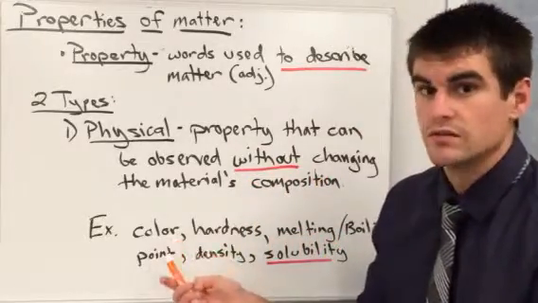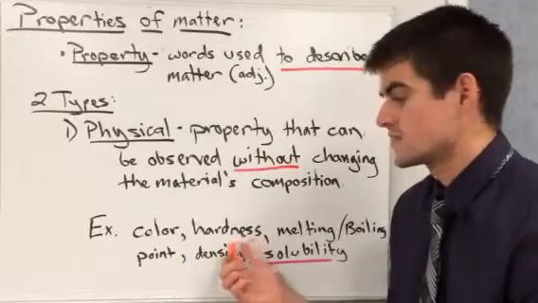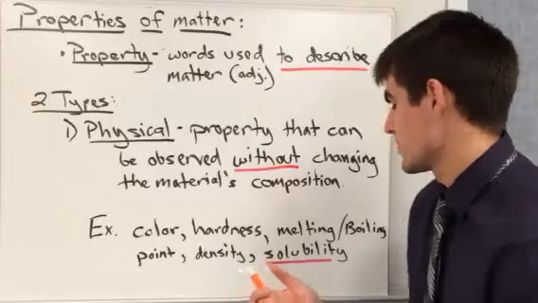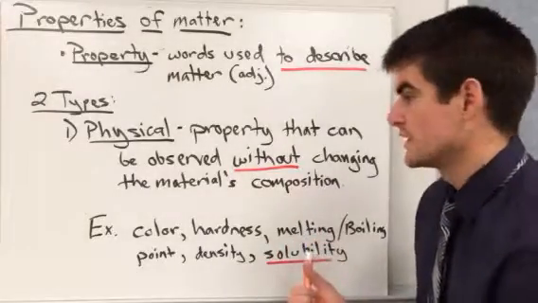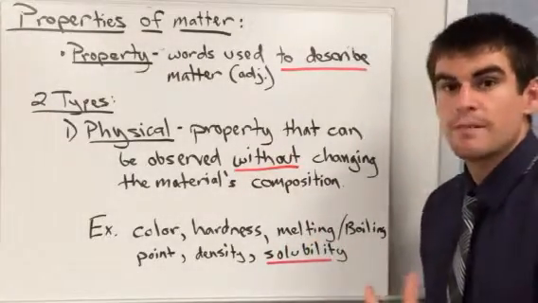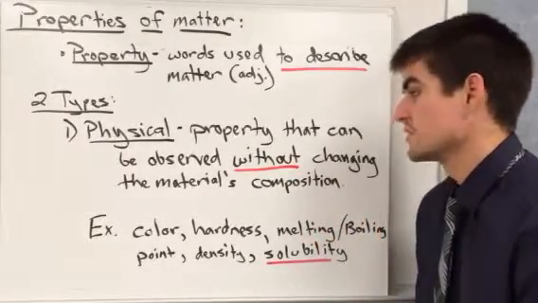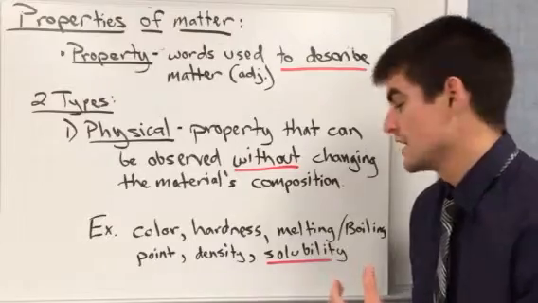I can look at something's color, it's not going to change. I can test its hardness by scratching it or something like that. It's still going to be a rock or whatever. Melting, boiling, these phase changes, you're not making anything new. Watching a block of ice melt and observing that temperature, it's still water.